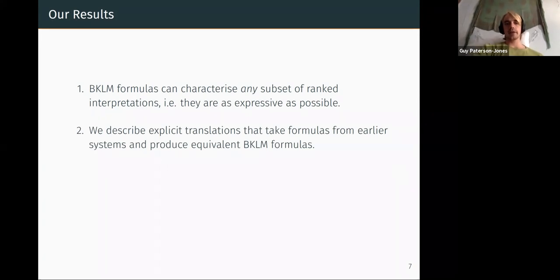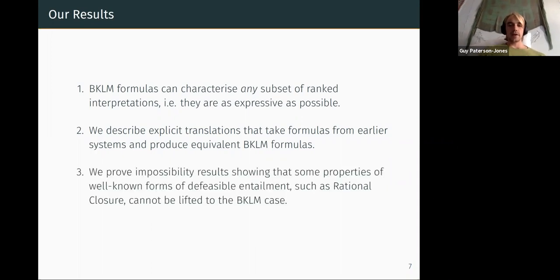The fact that Boolean KLM is as expressive as possible means that there should be a way to translate formulas from previous extensions of the KLM framework into this new extension. And so one of the things we do is we provide explicit translations from, for instance, propositional typicality logic into equivalent BKLM formulas. And finally, we investigate whether entailment relations like rational closure and its related families can be defined for Boolean KLM knowledge bases.